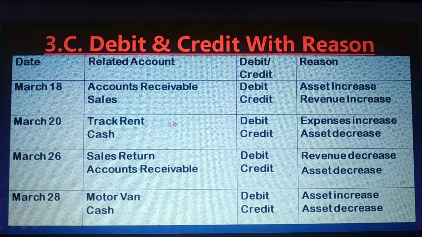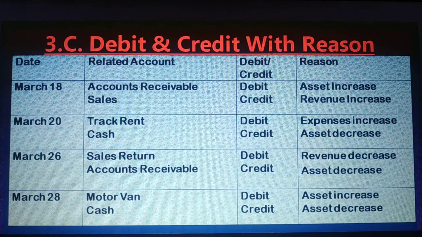So why truck rent account debit? Because it is an expense. Expense increase debit and expense decrease credit. On the other hand, cash is your asset and this asset is decreasing. That's why cash account credit, and you know the formula, asset decrease, it is credit.